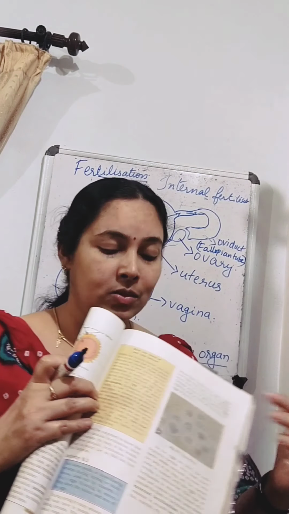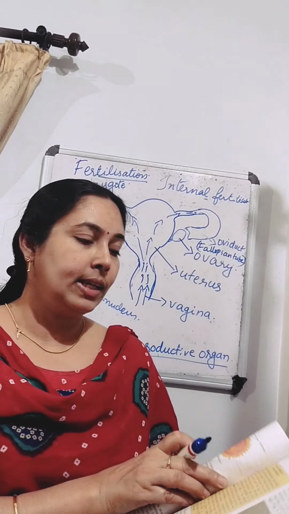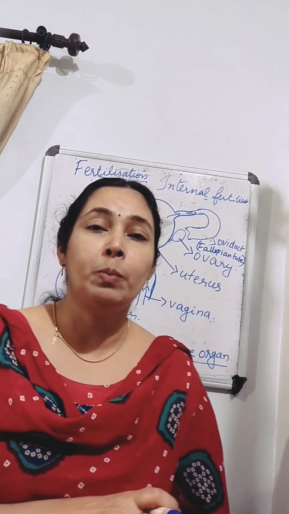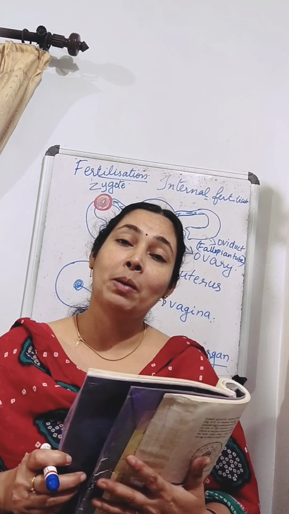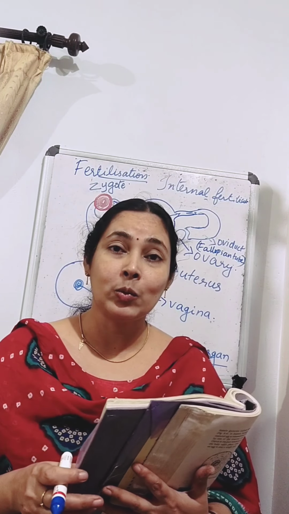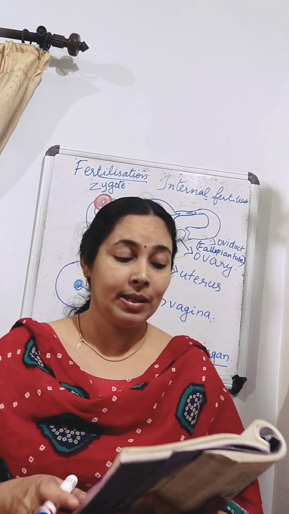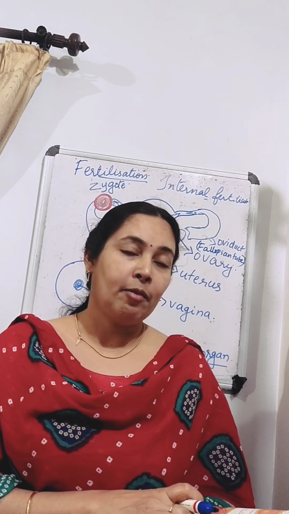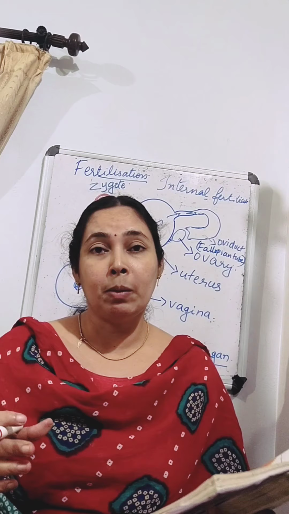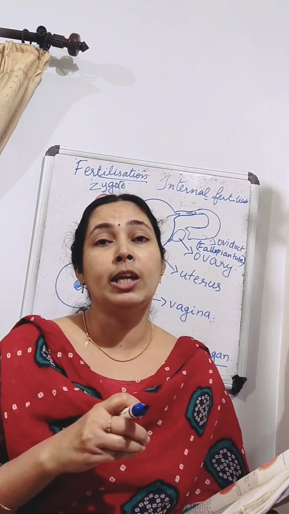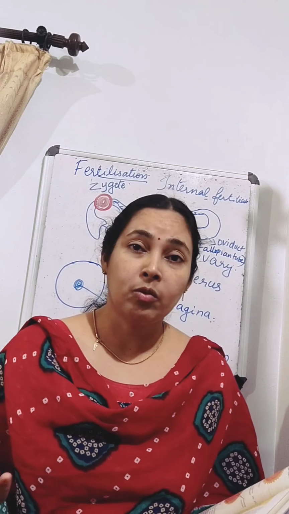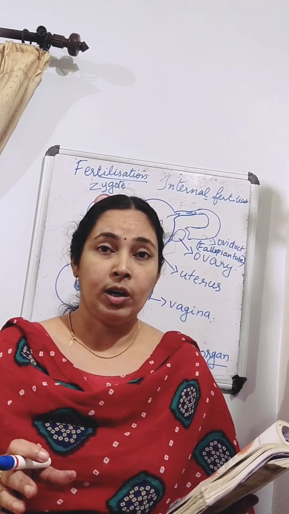Here there is one box in your textbook: have you heard of test tube babies? Does the baby develop or grow in a test tube? No. So what is happening here? In some women, their oviducts may be blocked, or due to some other problems, sperms may not be able to enter the oviduct. So fusion won't take place, fertilization won't take place.